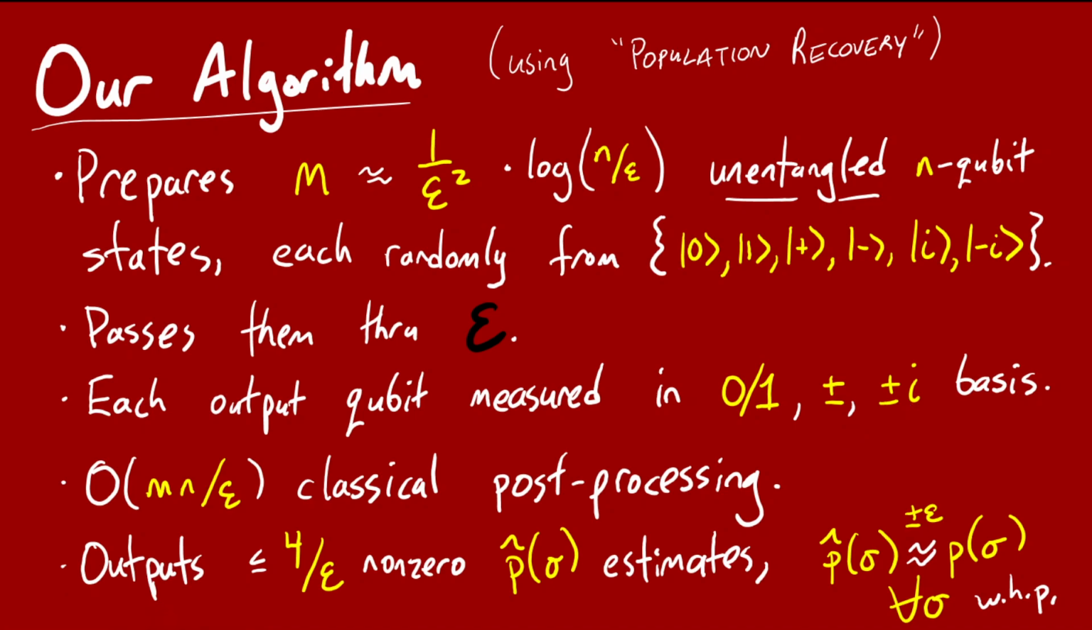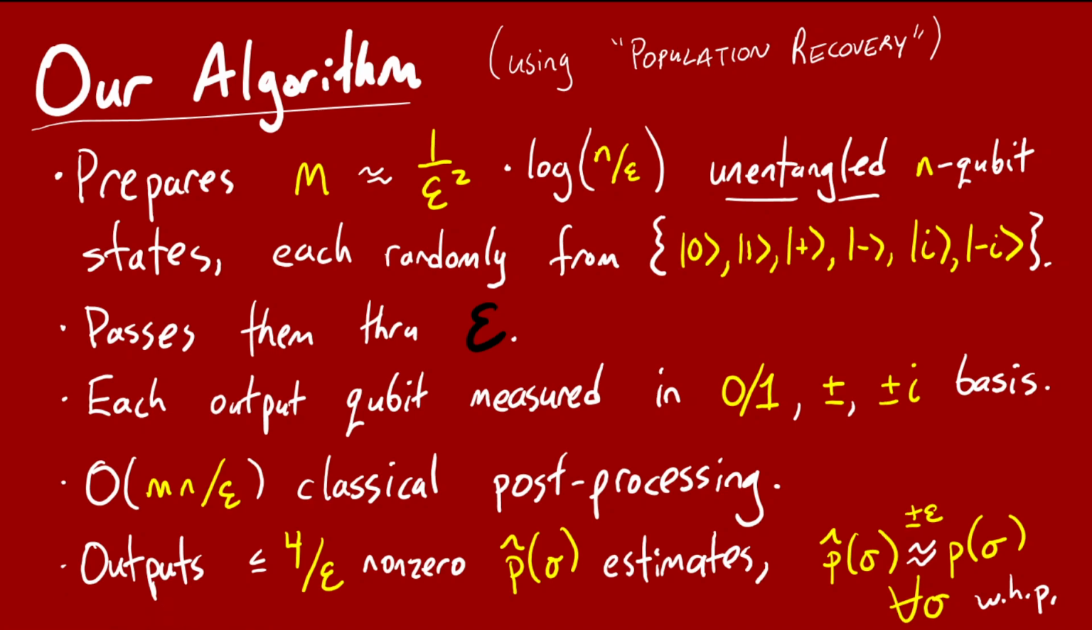Okay, and then you get mn classical bits of readout. And you do some post-processing that runs in time mn/epsilon. And finally, you output your estimates, and there will be hardly more than 1/epsilon of them, these p hat sigmas, and they'll have the desired property that with high probability for every string sigma, you'll correctly estimate the probability that the Pauli channel applies it up to plus or minus epsilon.